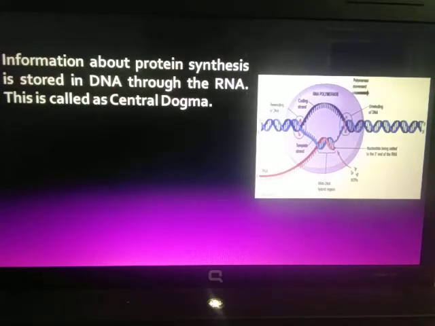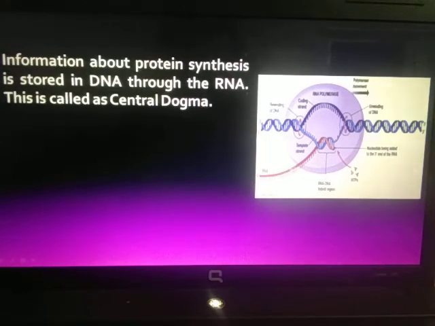You can see I have put even one GIF, with which you will understand how the RNA polymerase moves along the DNA, opens it up, and individually joins the nucleotides. These pieces are nothing but the nucleotide sequence. It binds each of these nucleotides to the mRNA strand, and it goes on making it longer and longer.